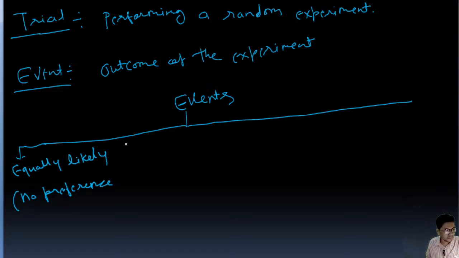I'll explain by example. If you throw a dice, any number can come. There are 6 numbers on a dice, right? So all the numbers are equally probable, so this type of event is called equally likely. There is no preference. Or if you are tossing a coin, head and tail are both equally probable. So this is an equally likely event.